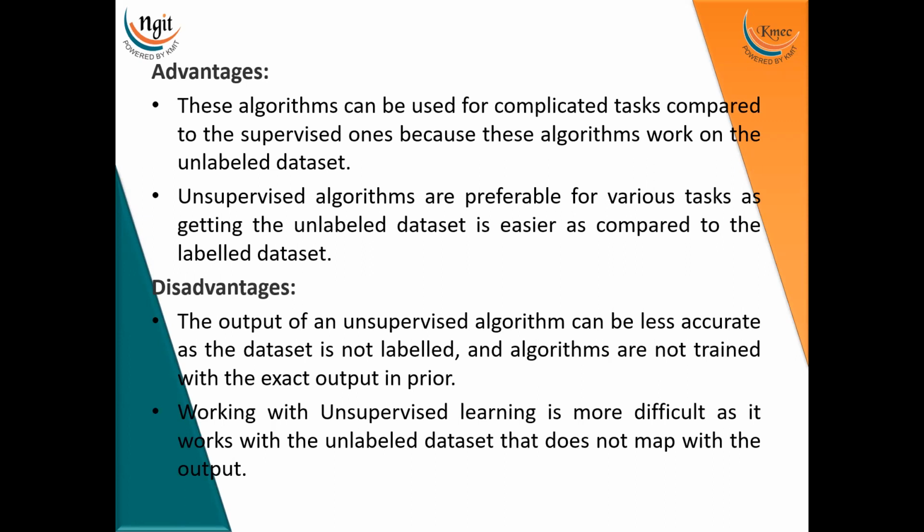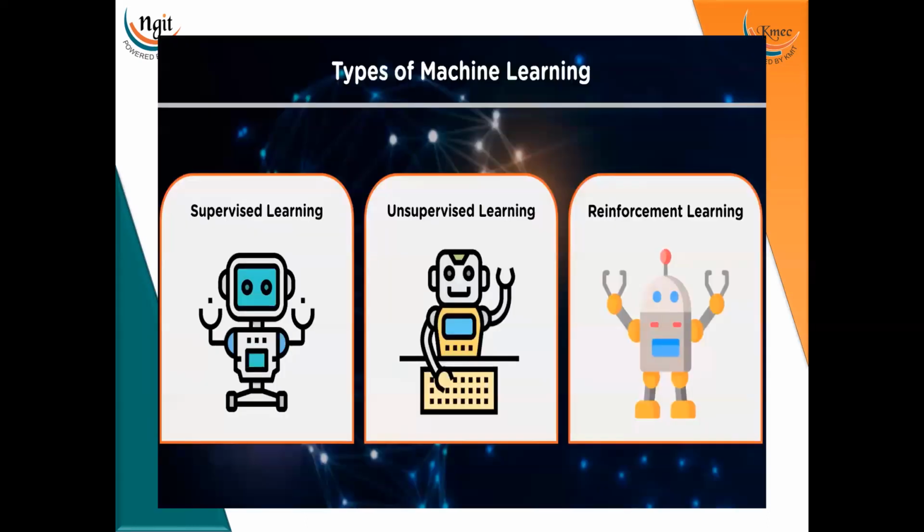And coming to the disadvantages of this unsupervised machine learning algorithm, it can be less accurate as the dataset is not labeled and the algorithms are not trained with the exact output in prior, like supervised machine learning. And working with unsupervised learning is more difficult as it works with the unlabeled dataset that does not map with the output. Let me show you the diagrammatic representation of supervised and unsupervised learning, and there is reinforcement learning that we'll discuss in the next session.